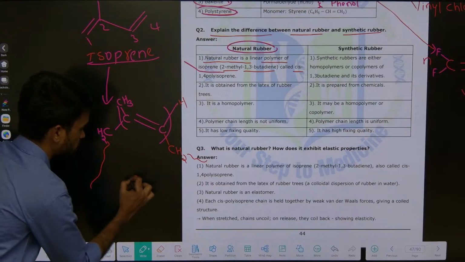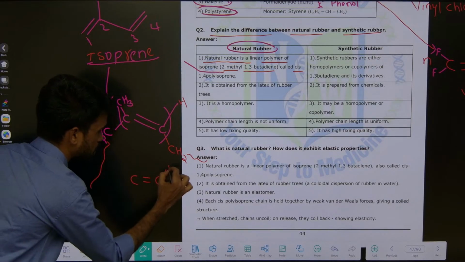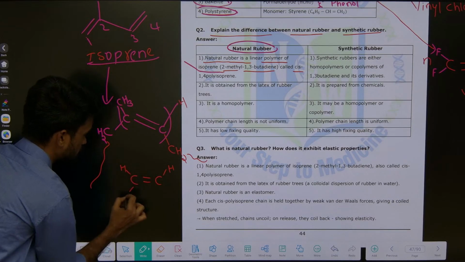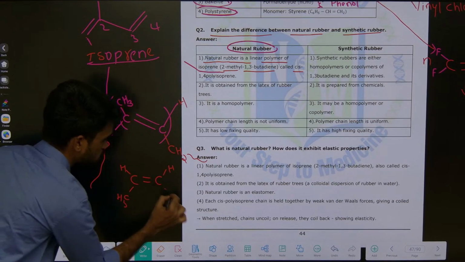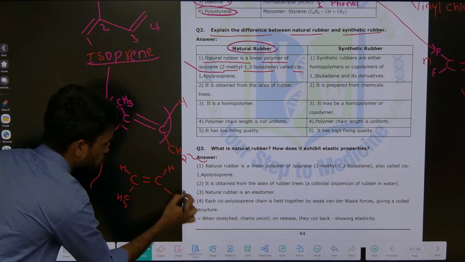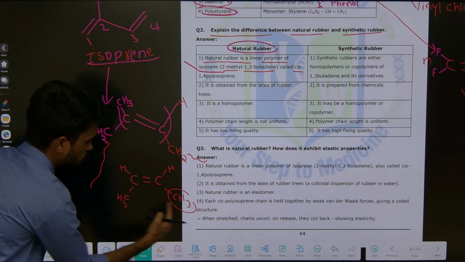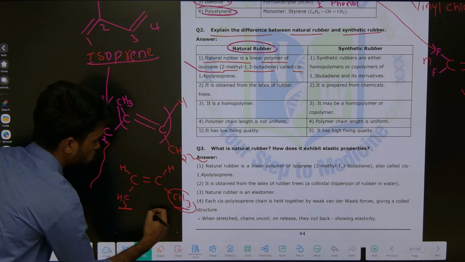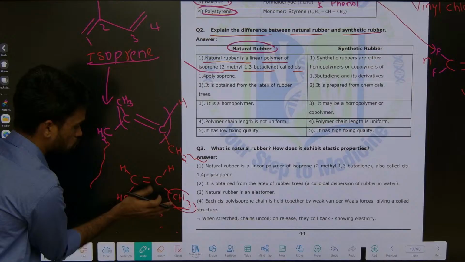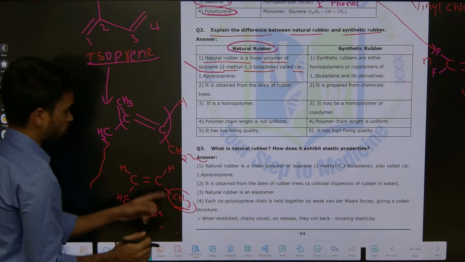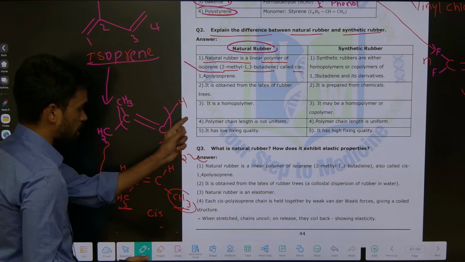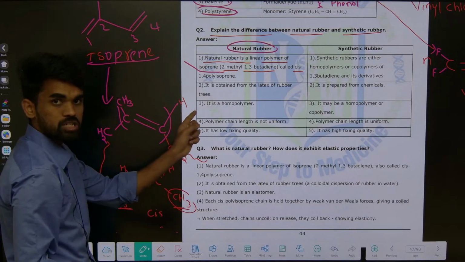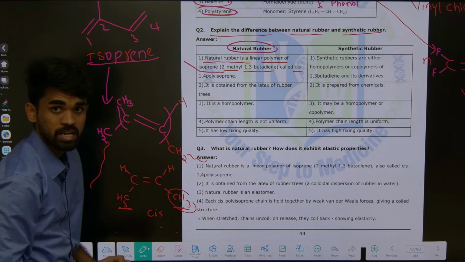For example, I will take one simple example: H and H, here I am writing CH3 and here also CH3. If the same groups on the double bonded carbons are on the same side, you should say it as cis. Methyl groups on the same side, cis. If one methyl is down and the other methyl on the other carbon is on the opposite side, 180 degrees to each other, you should say trans.